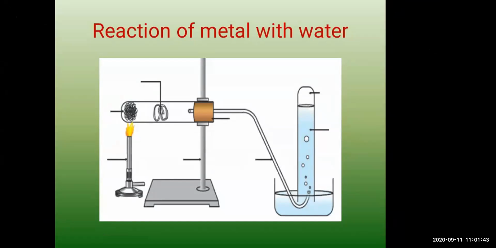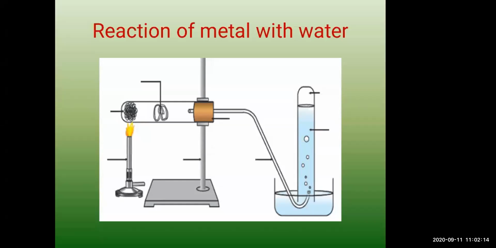So what happens here: sodium and potassium react very rapidly and vigorously with water. And what is liberated here? Hydrogen gas is liberated. So the reaction goes in this way: 2Na + 2H2O gives 2NaOH + H2 + heat. That means sodium reacts with water to form sodium hydroxide and hydrogen gas. Similarly, potassium will react with water to form potassium hydroxide and hydrogen gas, and heat is liberated.